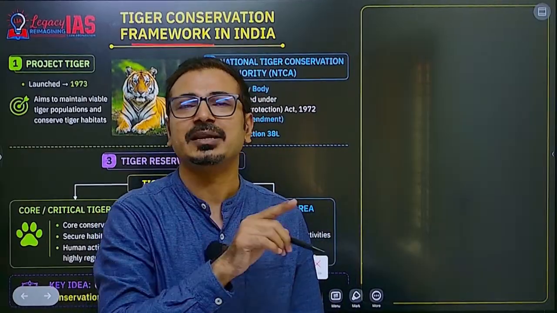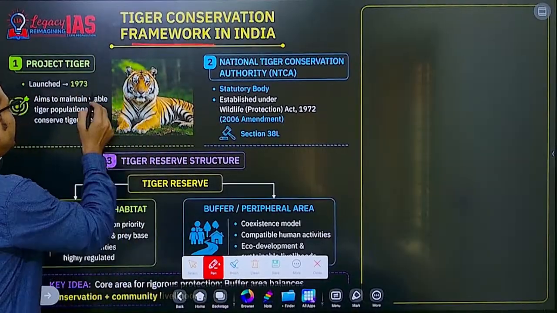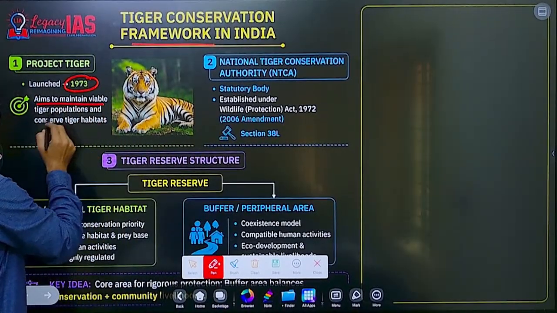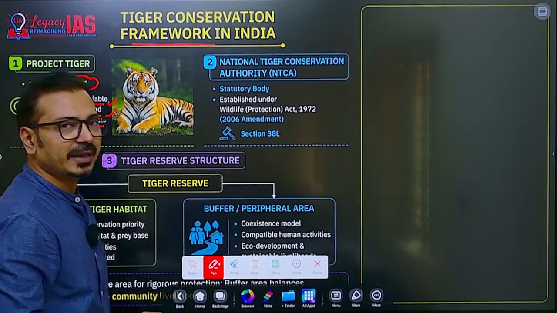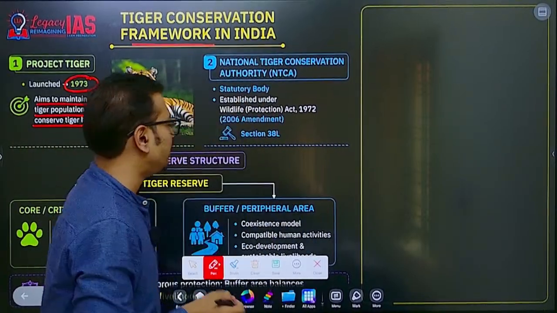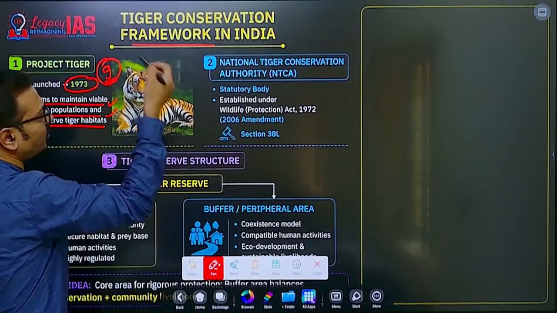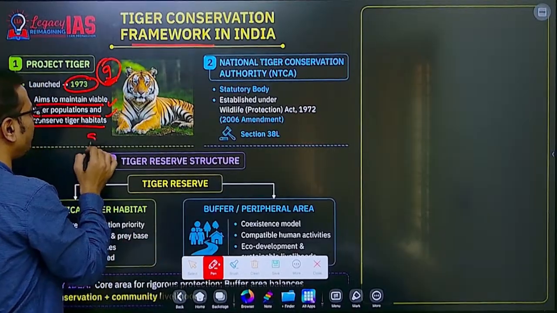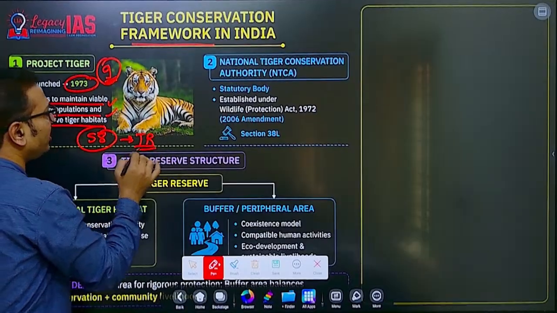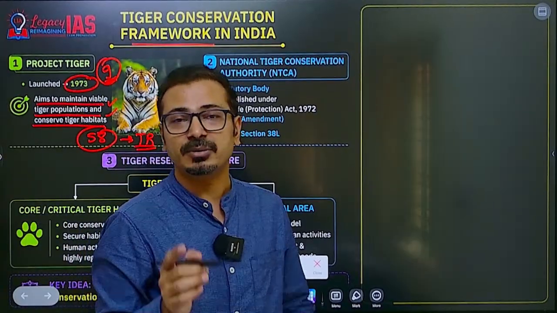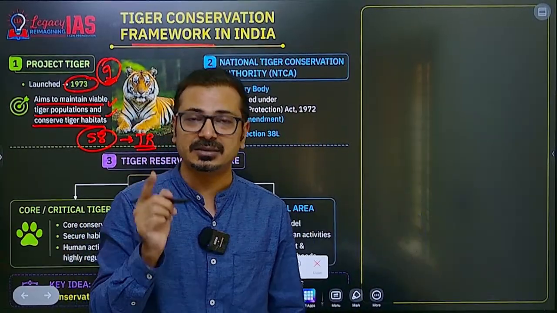Now tiger reserves in India are declared under Project Tiger that was initiated in 1973. It aims to maintain viable tiger population and conserve tiger habitats. Initially in 1973, 9 tiger reserves were notified, and at present around 57 to 58 tiger reserves are notified. Basically a tiger reserve is notified mostly by the state government after the approval from NTCA, National Tiger Conservation Authority.